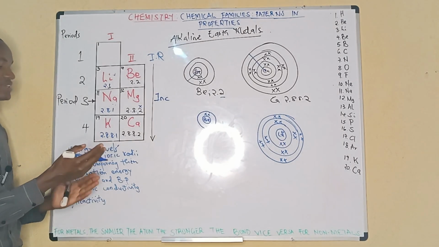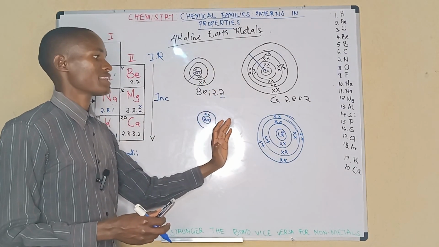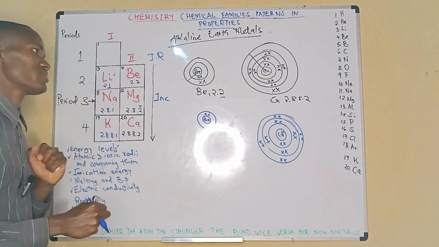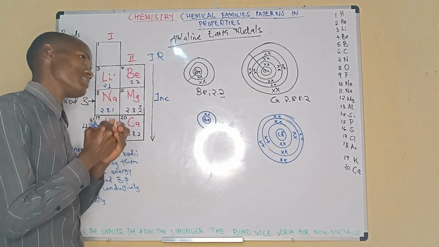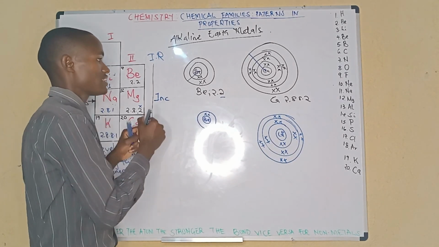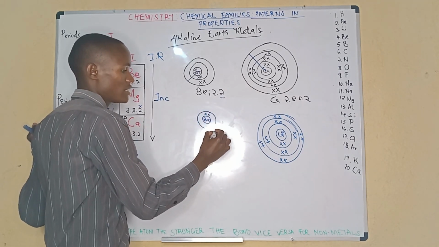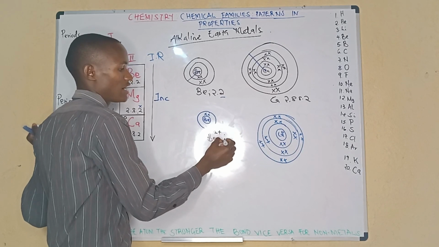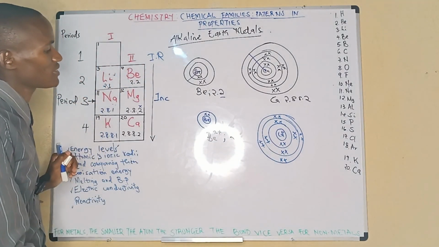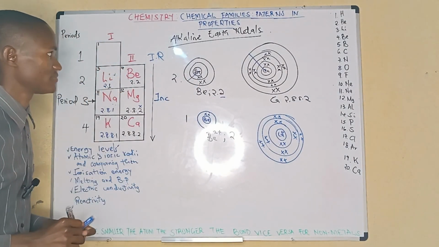Done with that, the other part in the same category is comparing the ions to their atoms. Let us compare their ions to their atoms. How do they compare? Is it the ion which is bigger than the atom, or the other way around? We have that of beryllium. Beryllium has a configuration of 2,2, that is the atom of beryllium, and the beryllium ion has a configuration of 2. This one has 2 energy levels, this one has 1 energy level.